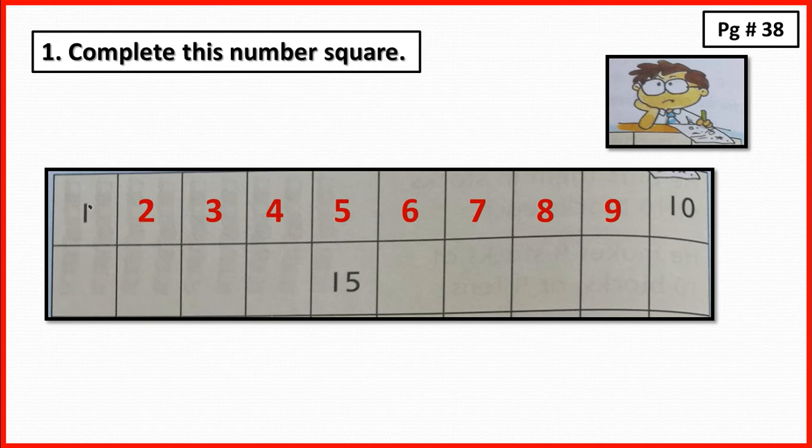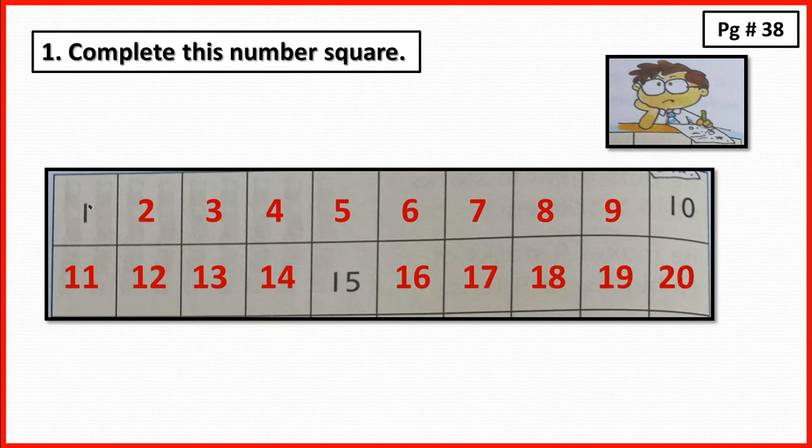And after 10, the numbers come 11, 12, 13, 14, then 15, then 16, 17, 18, 19 and then 20.